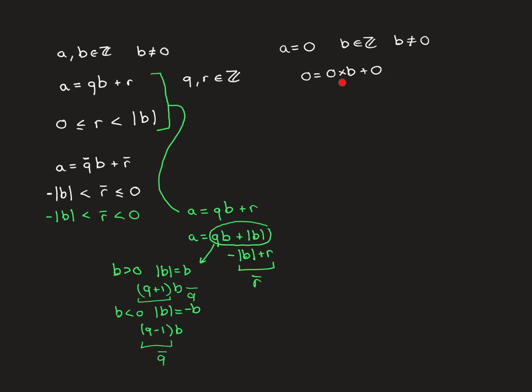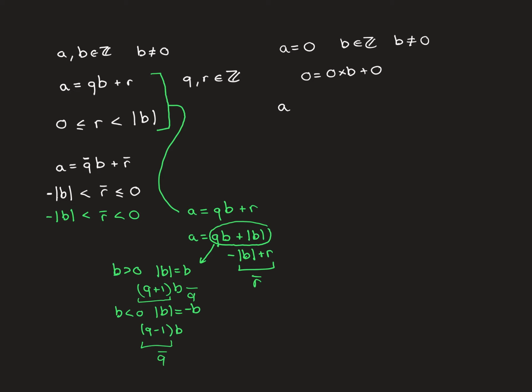This equation is true, and r here is going to satisfy the inequality because b is non-zero, so its modulus is therefore going to be greater than 0, 1 or more, and therefore r, putting in 0 here, does obey this inequality. It's equal to 0 and it's less than the value of mod of b. So absolutely fine. The theorem is true if a is equal to 0.